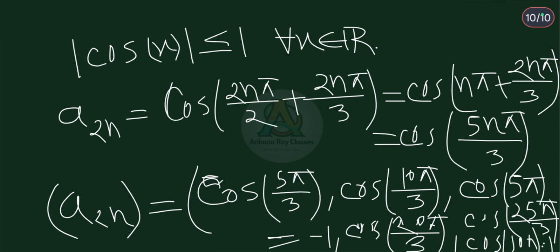This is equal to 1 and so on. In this sequence a2n, -1 and 1 repeat after a particular n. That means 1 and -1 are limit points of that sequence an, right? Because we can find a subsequence which converges to 1, and also we can find a subsequence which converges to -1.